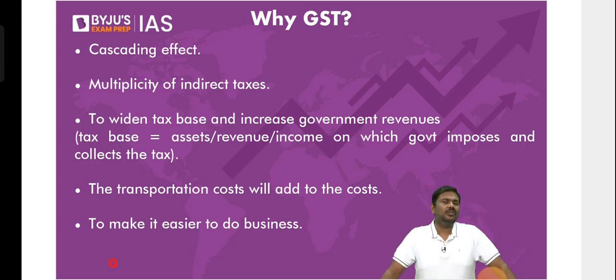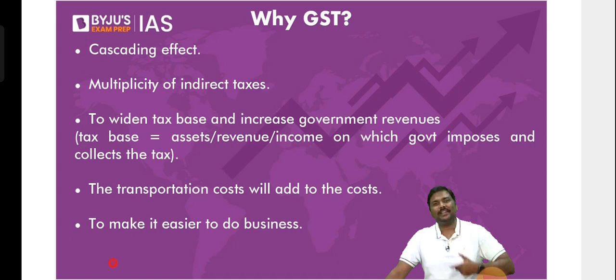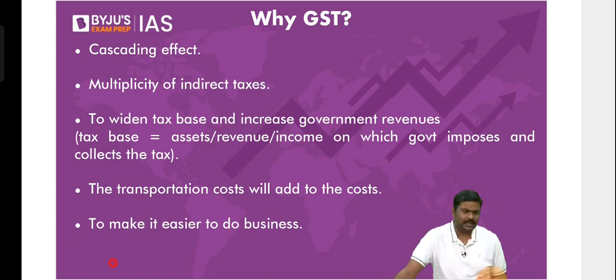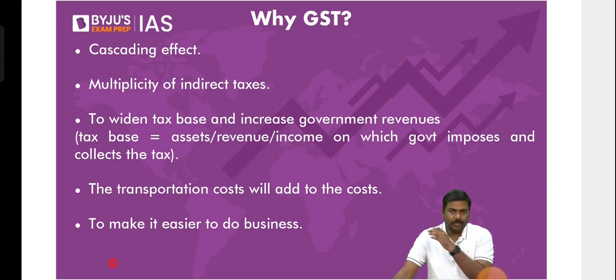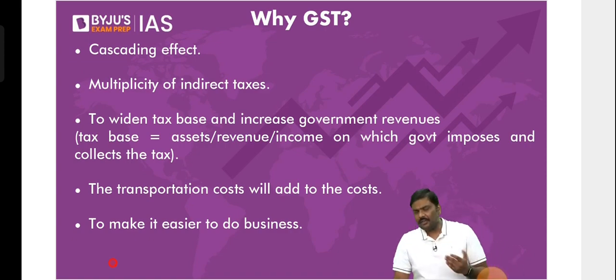Then we discussed the concept of countervailing, safeguard, and anti-dumping. Anti-dumping: whenever there is a dumping activity, government, in order to protect the domestic market, will impose a duty or additional tax, which is called anti-dumping. Countervailing is to offset, to nullify the subsidy benefit that you are receiving as an exporter. We will impose countervailing. And finally, safeguard. Whenever there is a sudden surge in imports that will affect the domestic manufacturers, in order to protect them, government will impose a tax which is called safeguarding. Apart from this, I've also connected certain current affairs concepts there.